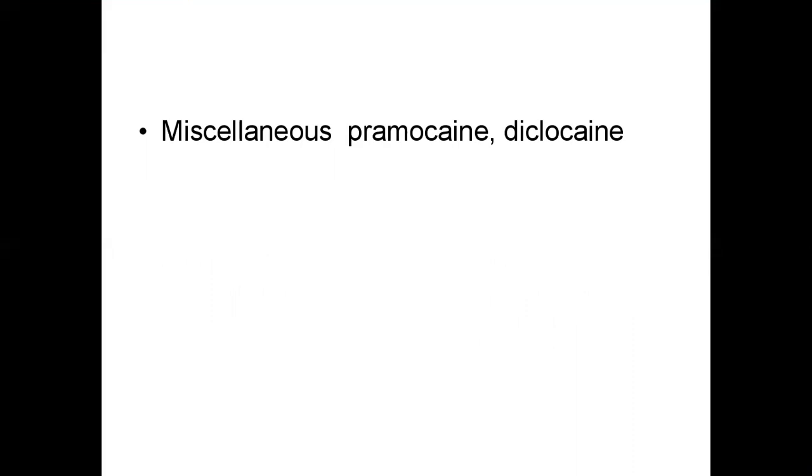The miscellaneous local anesthetics do not belong to the amide group or the ester group. These are pramocaine and dyclonine. These are the miscellaneous group of local anesthetics.